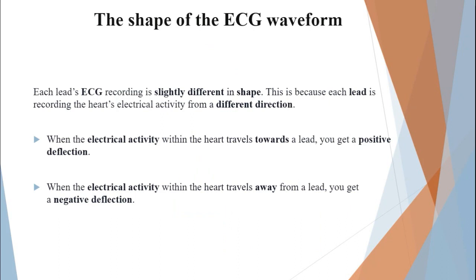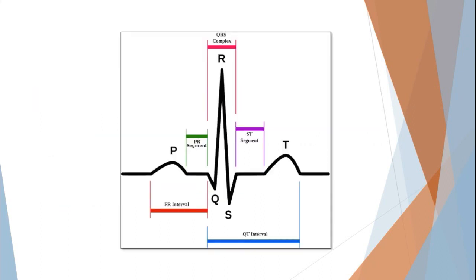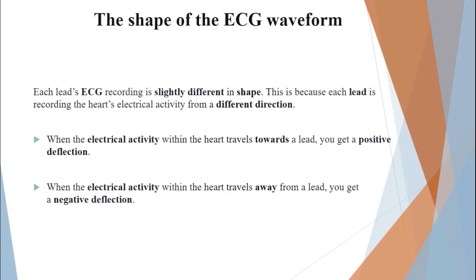Now, one thing that needs to be remembered is that when the electrical activity within the heart travels towards the lead, we obtain a positive deflection. And if the electrical activity travels away from the lead, we obtain a negative deflection. On the basis of these positive and negative deflections seen in the ECG waveform, a medical professional is able to determine whether the patient is normal or is undergoing any abnormalities.